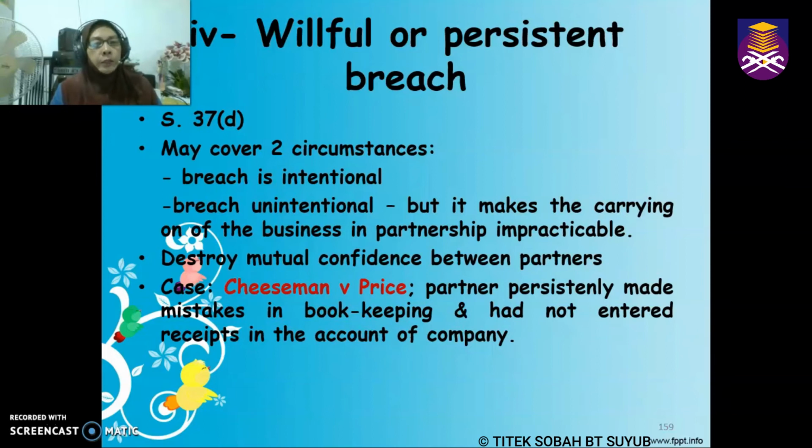This is the situation whereby the breach can be intentional or the breach can be unintentional. Okay, as long as it makes the carrying of the business in partnership becomes impracticable, whereby the mutual confidence between all the partners now is being destroyed. Okay, then under the situation, one of the partners can apply for the dissolution of the partnership.